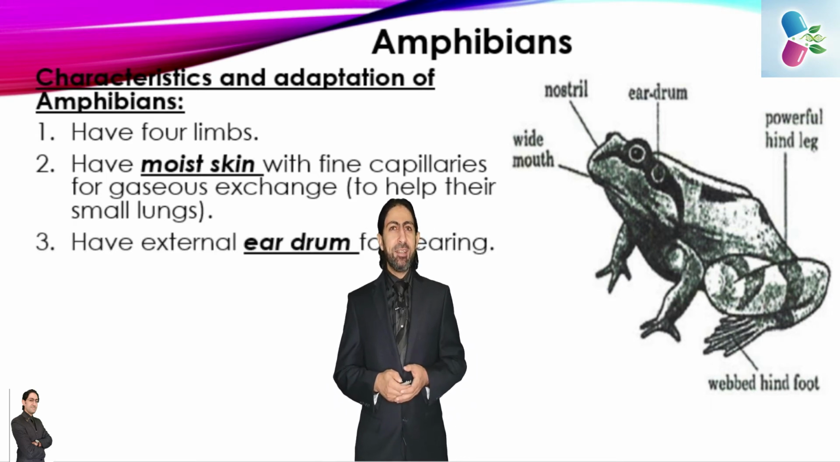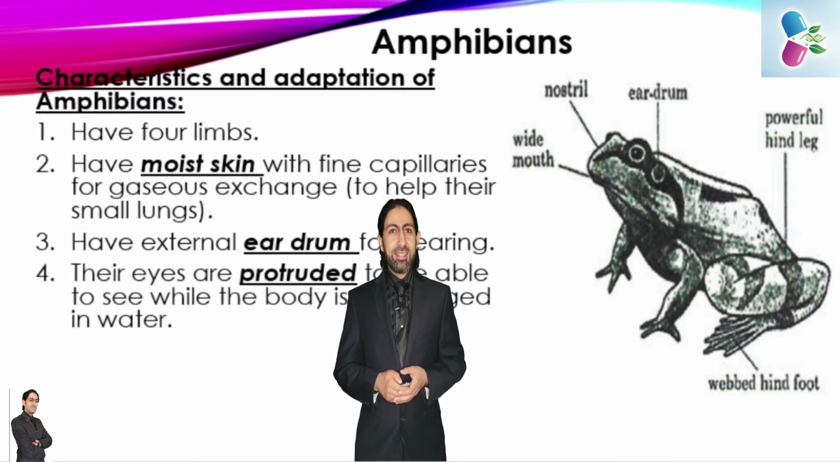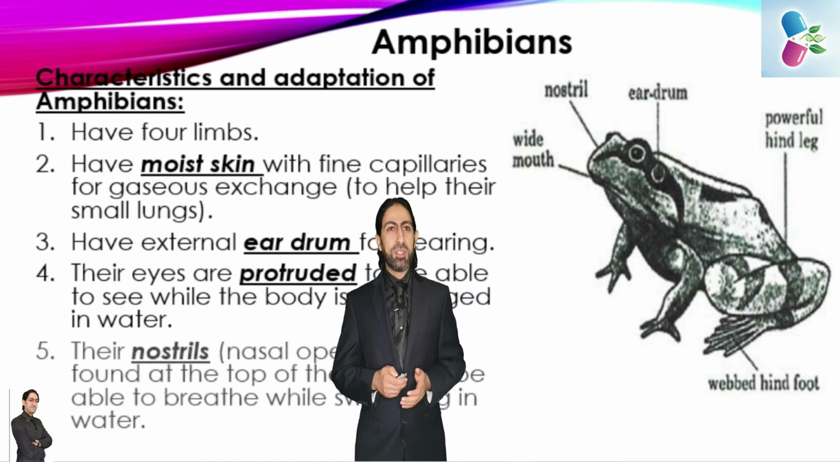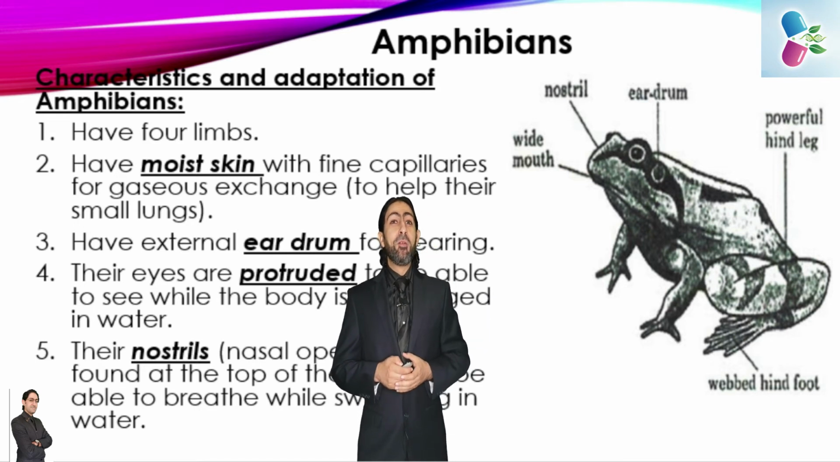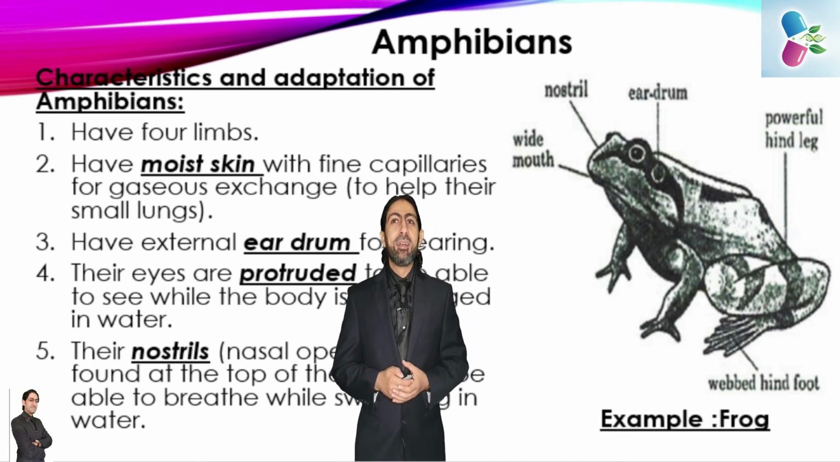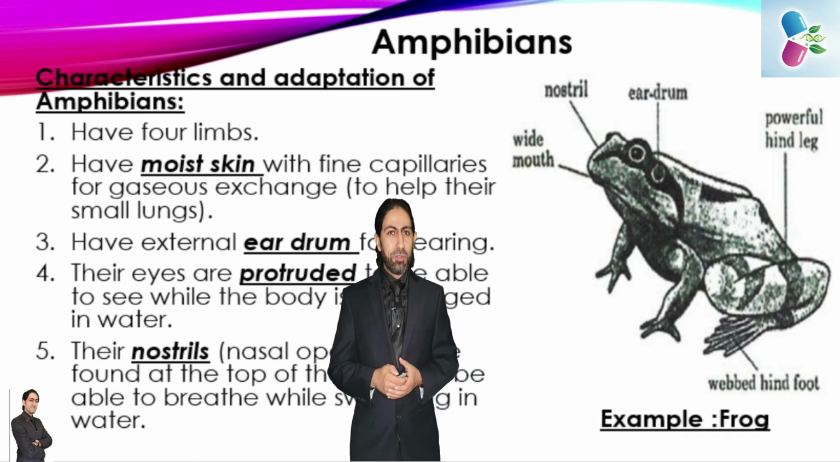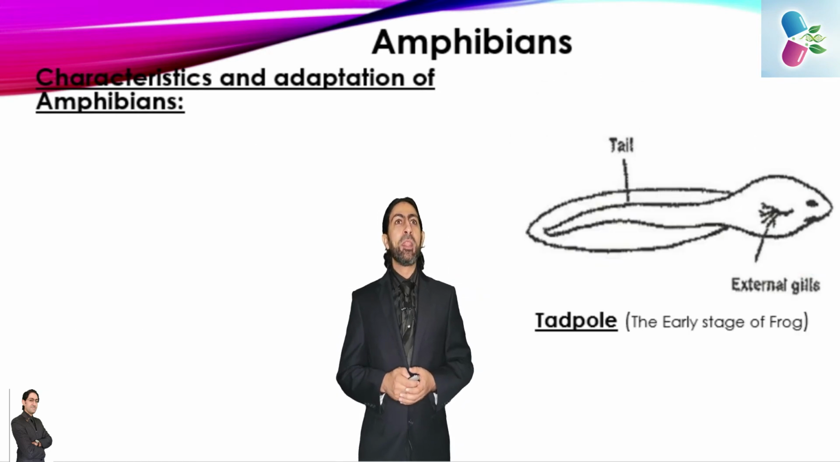They have external eardrums for hearing. Their eyes are protruded out of the body in order to enable them to see better while the body is submerged in water. Their nostrils or nasal openings are found at the top of the head in order to allow them to breathe while they are swimming in the water. Examples, of course, are frogs and toads, and salamanders as well.